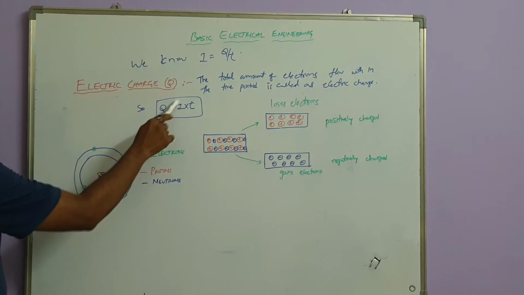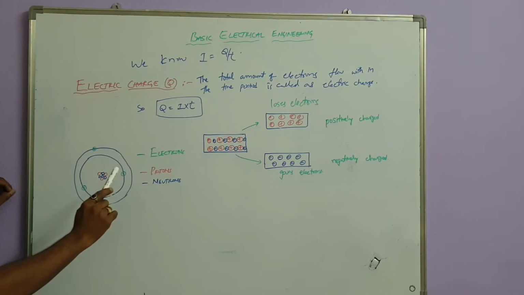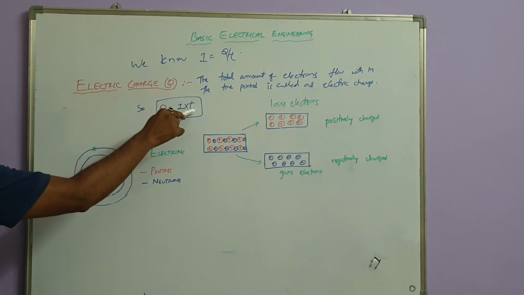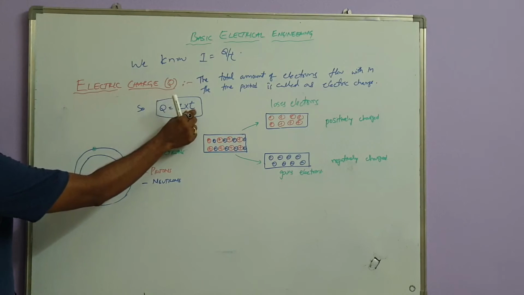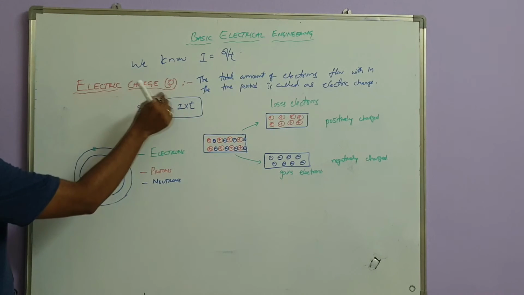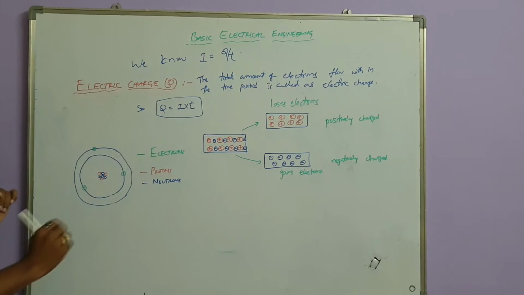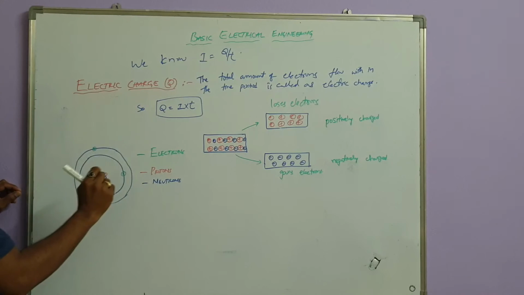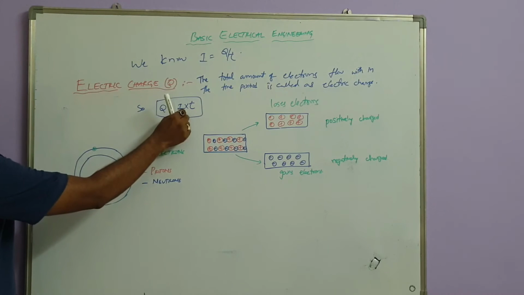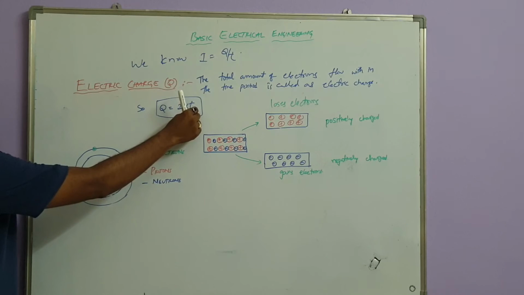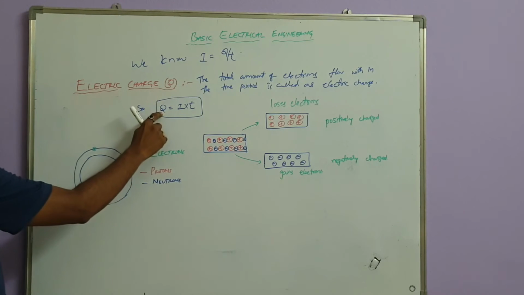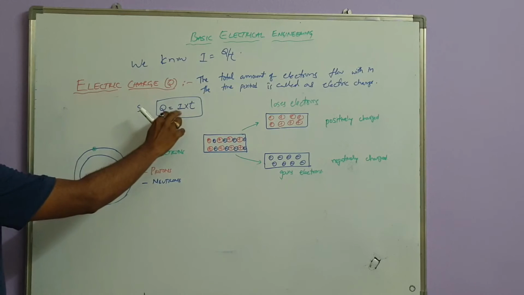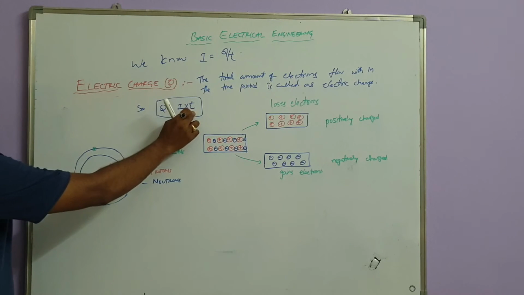That means how many electrons are transferred, multiplied by how much time they take. So when some number of electrons are flowing, what is the time period required to transfer this charge? Electric charge is nothing but the multiplication of current into time period.